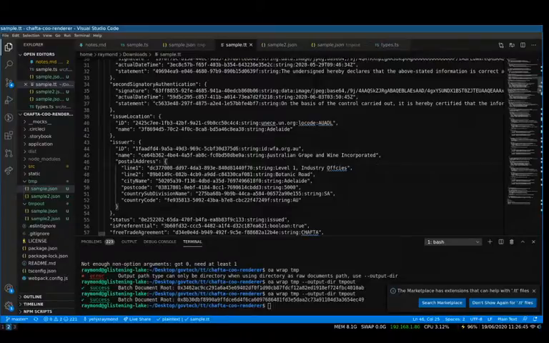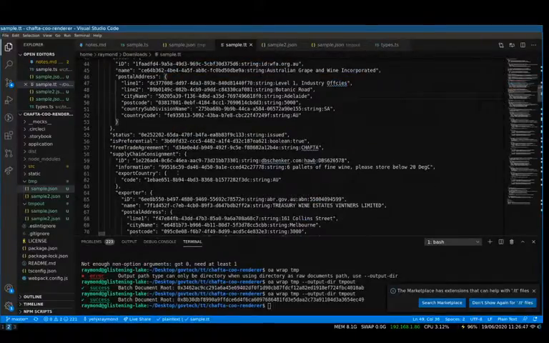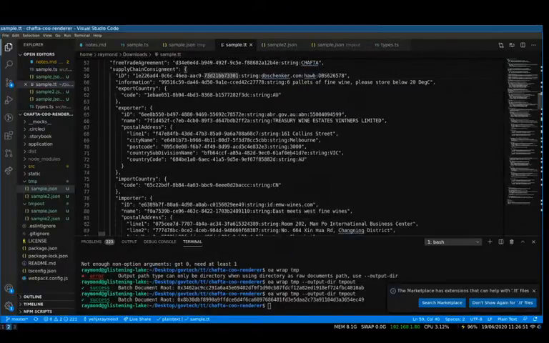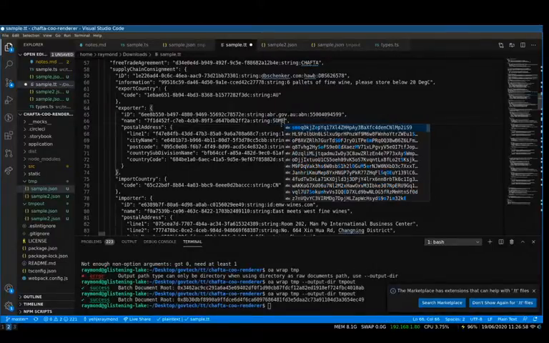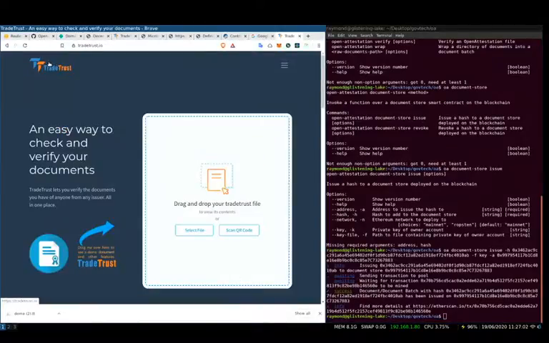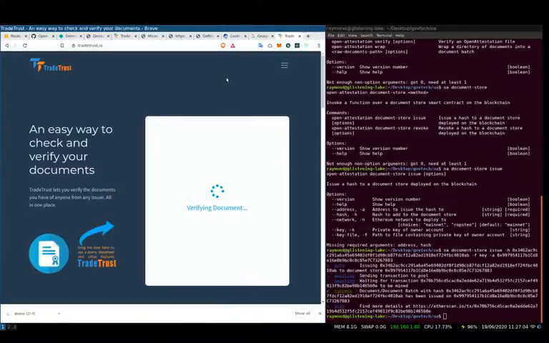Let's try to change maybe my exporter name, so I can pretend to be someone else. Let's see if that document is still valid.